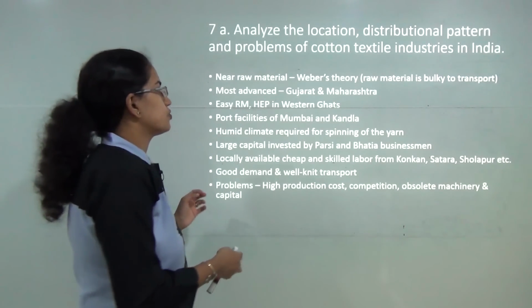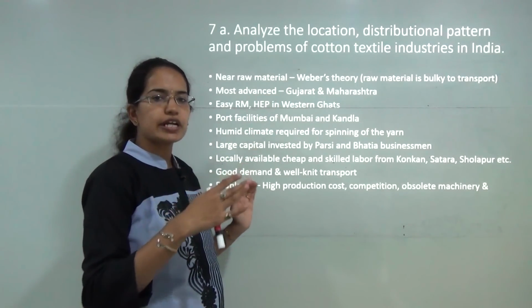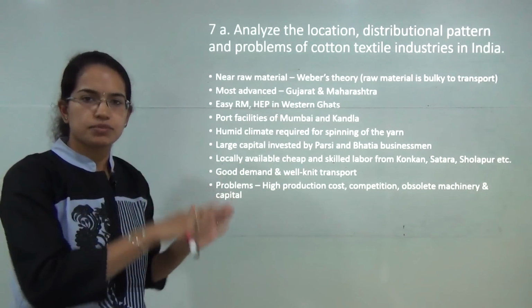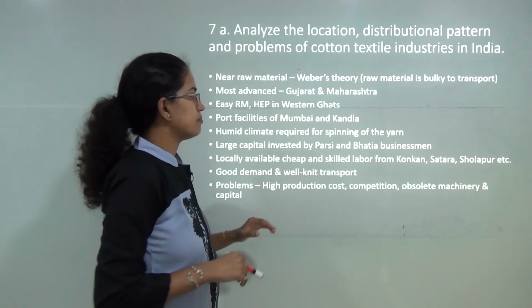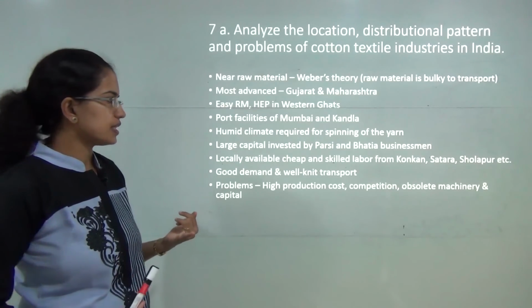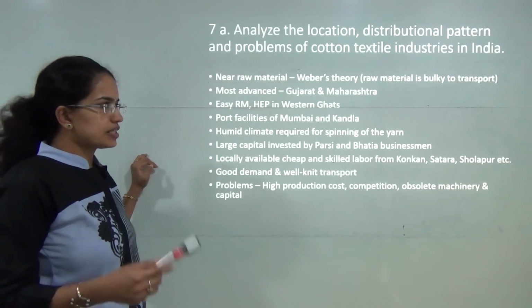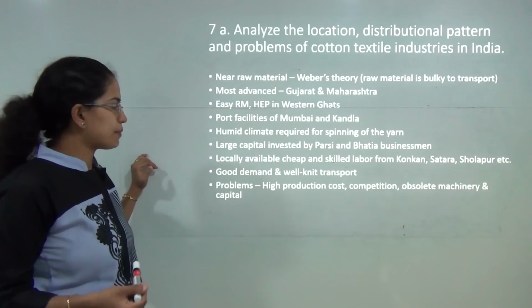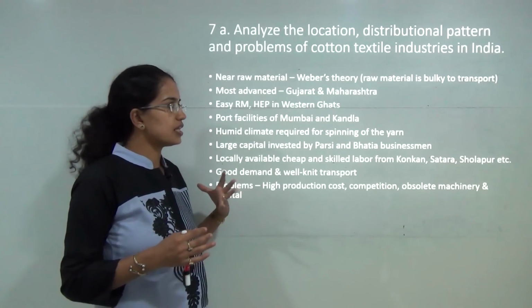As a result, cotton textile industries are located mainly close to the cotton producing areas. Again, Gujarat and Maharashtra have been good examples because they have a humid climate which is required for spinning, good port facilities, large communities which can invest capital, cheap labor, good demand and good transportation. However,